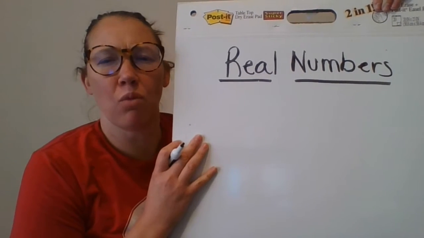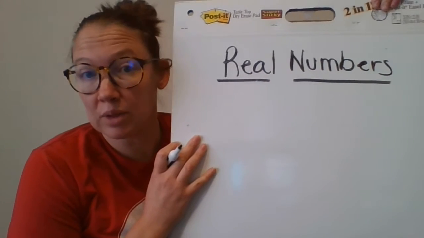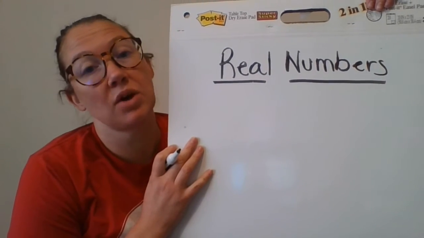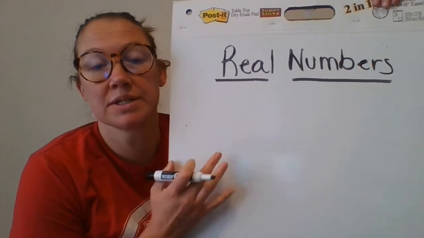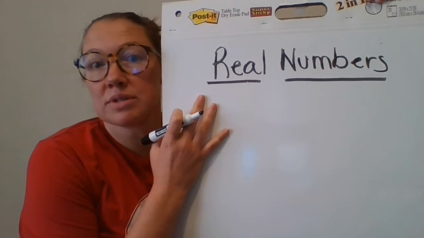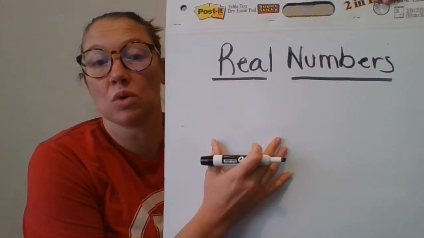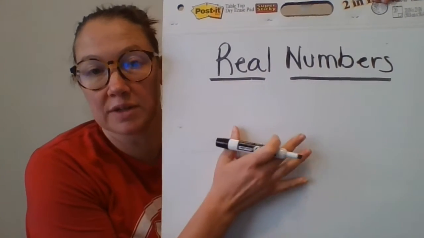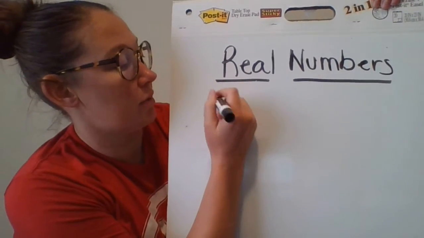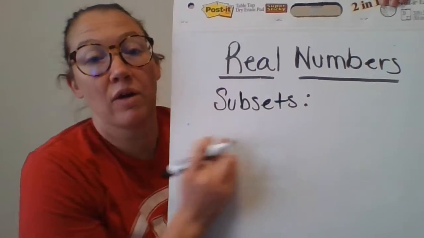You might be asking yourself, what is a real number and are there numbers that aren't real? And actually there are. As you get into further math, you'll learn about things called imaginary numbers. But today we're just going to talk about real numbers. Now, real numbers are numbers that you are used to using. You just may not know that they have actual specific names for the types of numbers. Those are called the subsets of real numbers. There are 5 of them.